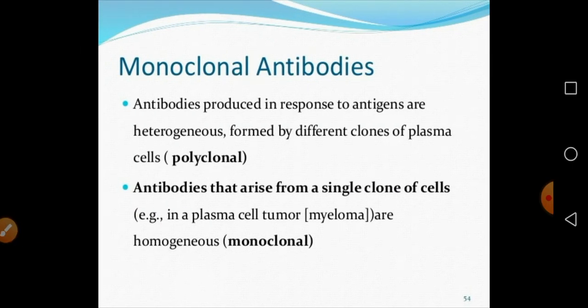So now let's move to monoclonal antibodies. Antibodies produced in response to an antigen are heterogeneous and formed by different clones of plasma cells. Antibodies that arise from a single clone of a cell are called monoclonal antibodies. That is, a monoclonal antibody reacts only to a particular epitope or particular antigen.